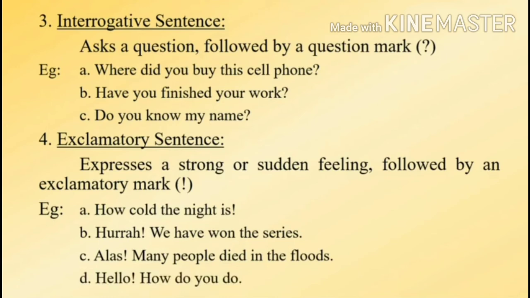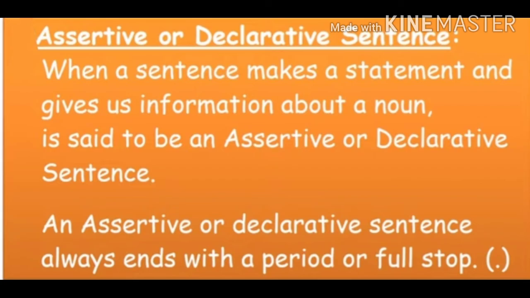Now let's study all these sentences in detail. The first one is the assertive or declarative sentence. I have already told you, students, assertive sentences are also called declarative sentences. Let's see the definition. When a sentence makes a statement and gives us information about a noun, it is said to be an assertive or declarative sentence. An assertive or declarative sentence always ends with a period or a full stop. As you can see over here, there is a punctuation mark given as a dot, which is called a full stop. We will see further with the examples.